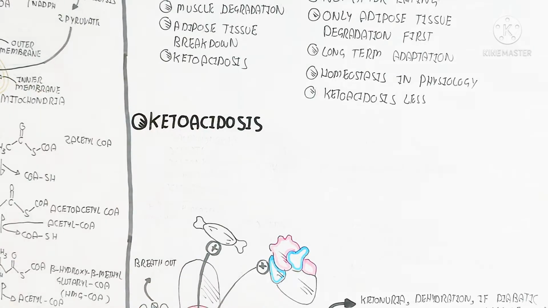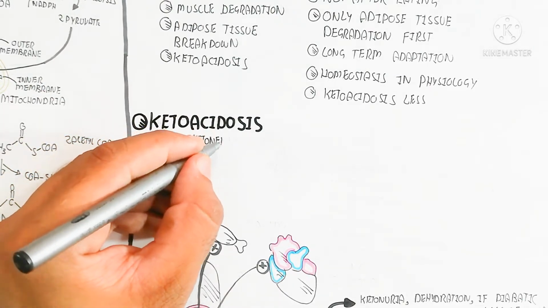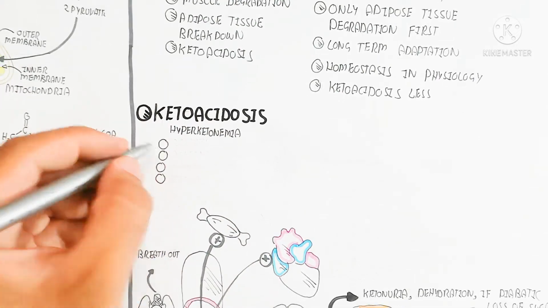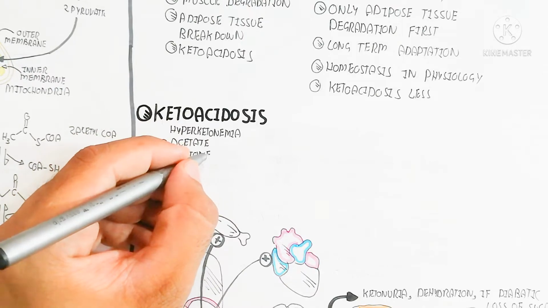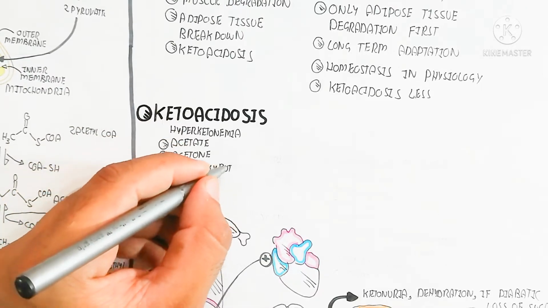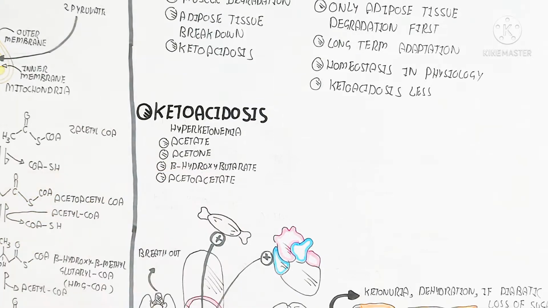First, we will discuss hyperketonemia, which means an increase in blood ketone level. In this way, there are acetone, beta-hydroxybutyrate, and acetoacetate; that is all the types of ketone body.